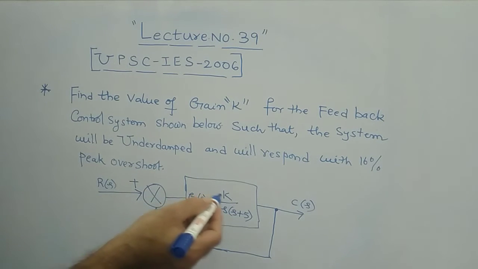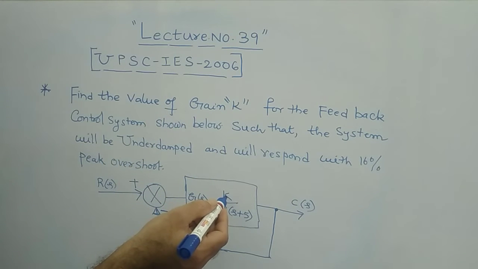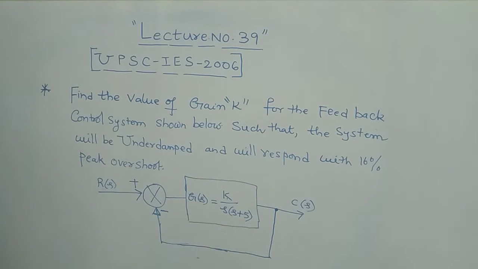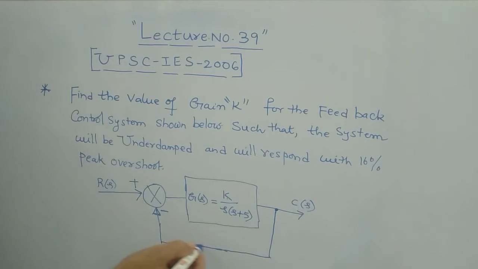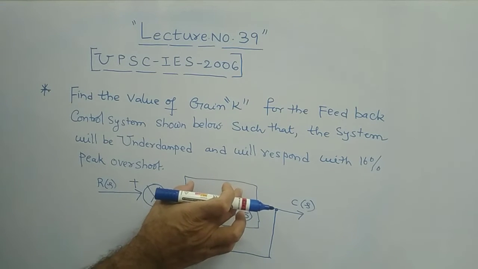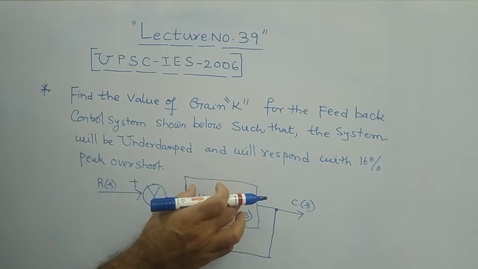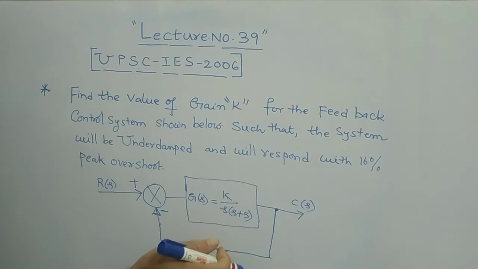Here you are asked to find out the value of K. Part of the output is fed back like this. Normally we know that G of s is basically the gain of the amplifier, let us call. And here we also have another block, whose gain is H of s in general.